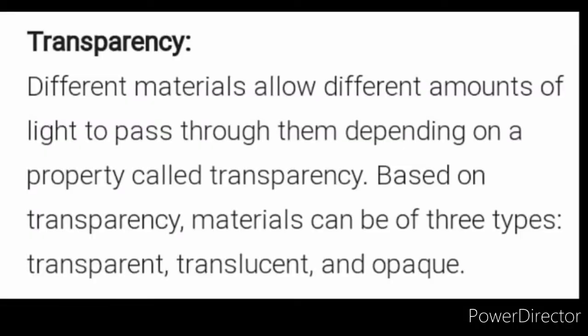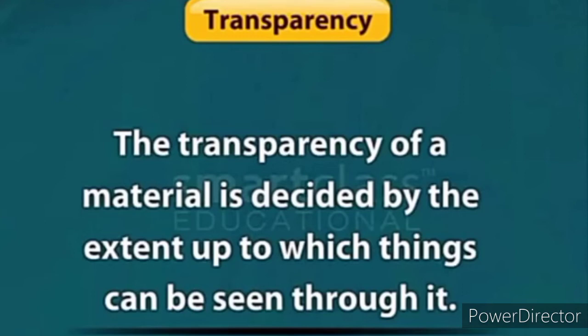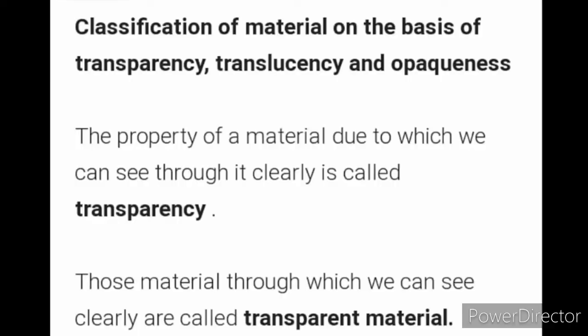Different materials allow different amounts of light to pass through them depending on a property called transparency. Based on transparency, materials can be of three types: transparent, translucent and opaque. The transparency of a material is decided by the extent to which things can be seen through it. Classification of materials on the basis of transparency, translucency and opaqueness.